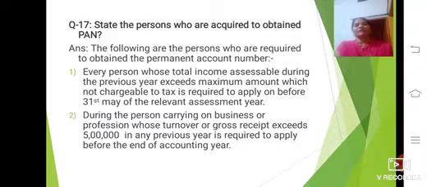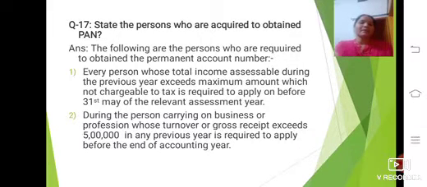Any person getting income up to 2.5 lakh has exemption. As per the assessment year, 2,50,000 is exempt. If he is getting more than 2,50,000 during the previous year, then PAN is required.